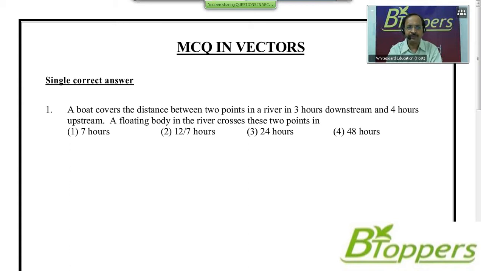Come on, look at the first question there. A boat covers the distance between 2 points in a river in 3 hours downstream and 4 hours upstream. A floating body in the river crosses these 2 points in. 4 options are given. First option 7 hours, second option 12 by 7 hours, third option 24 hours, fourth option 48 hours. Come on, try this problem yourself.